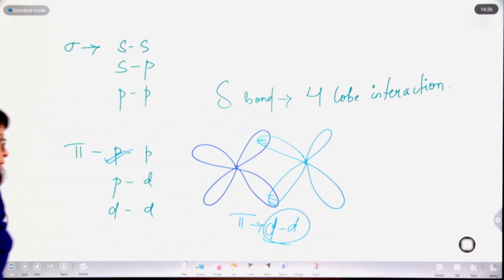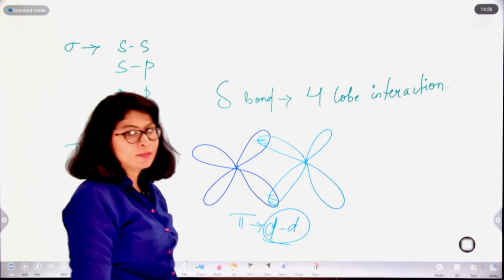So the d pi interaction between orbitals will look somewhat like this.